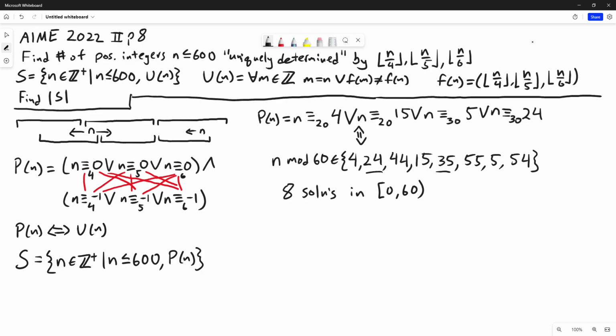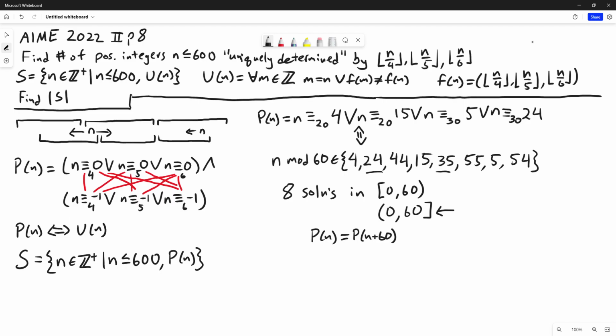But we can just change that to not include 0 and to include 60 because neither 0 nor 60 are solutions. And then we know that P of n is periodic. P of n equals P of n plus 60 for any n. So we can just splice together a bunch of these intervals, and those 8 solutions will just repeat themselves in each copy of the interval.